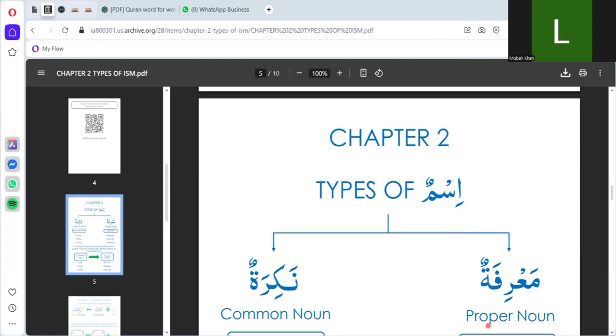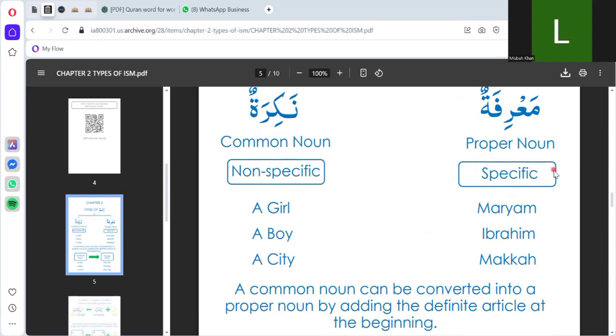Marfa means specific, and nakra means common noun. Common nouns are like this: a girl, a boy, and a city. Specific nouns are: Maryam, Ibrahim, and Makkah.